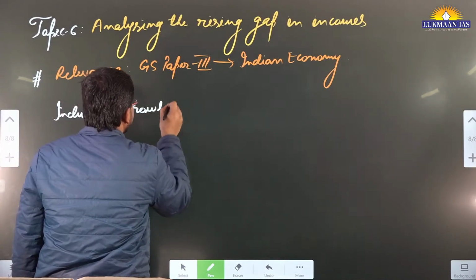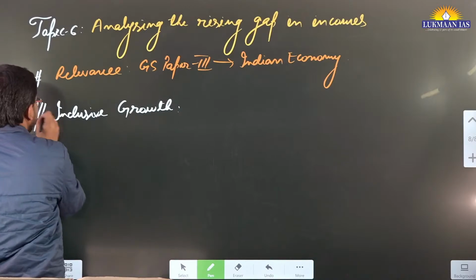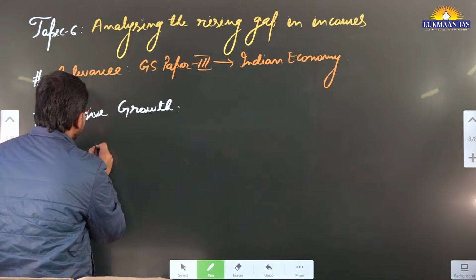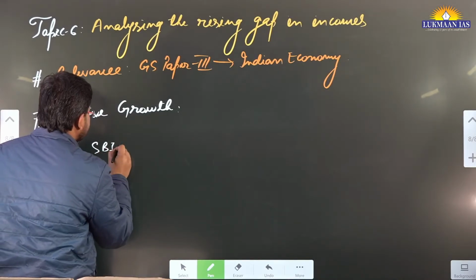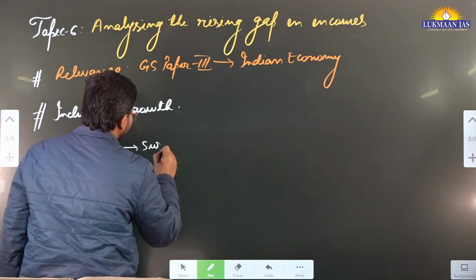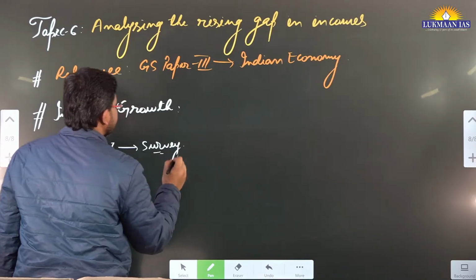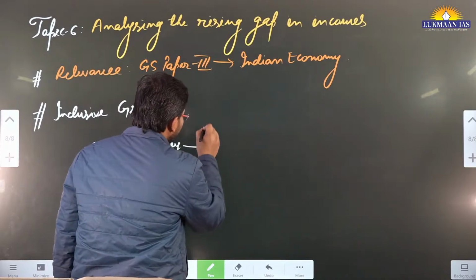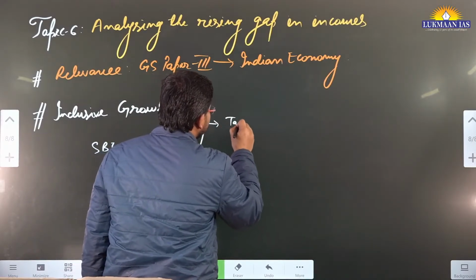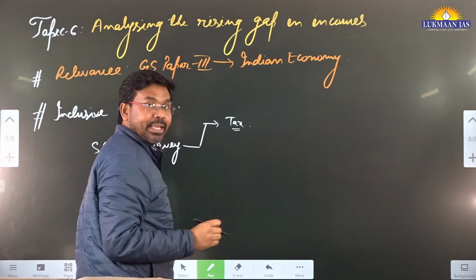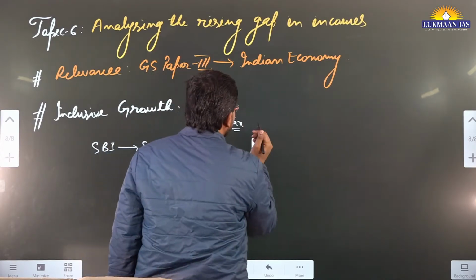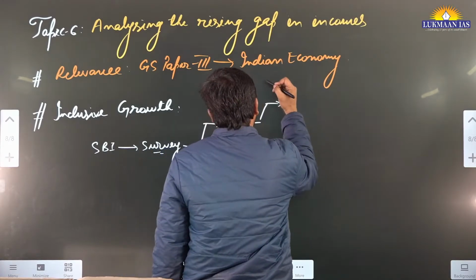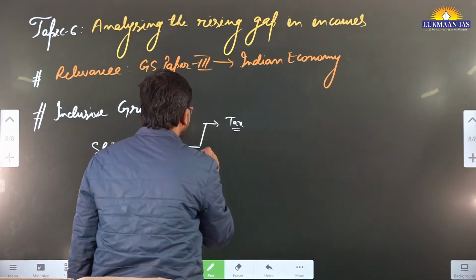Recently the State Bank of India conducted a survey to understand how many people pay tax, and based on the taxes people pay, they have categorized them into various categories.